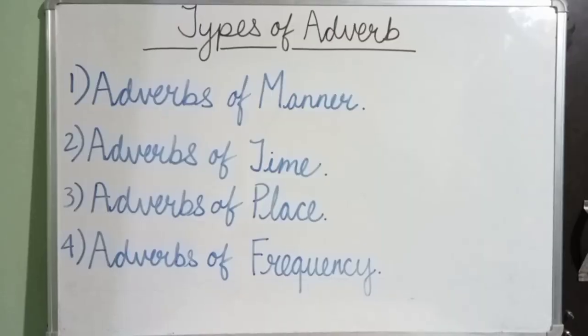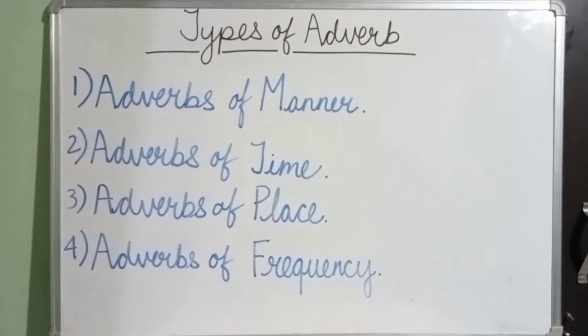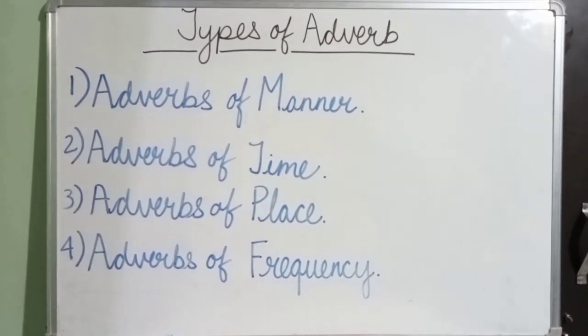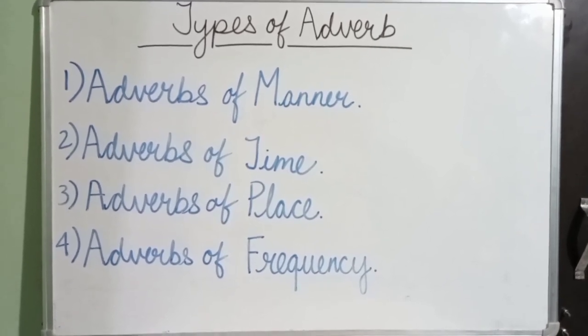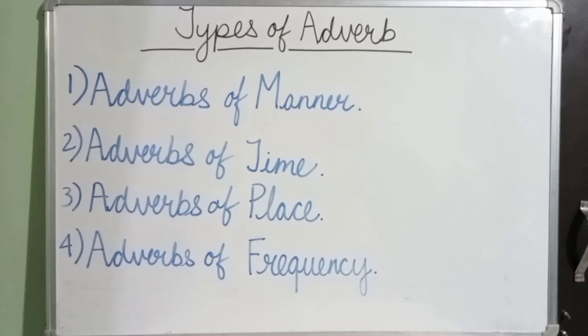As you saw in the example that there is a very slight difference between adjective and an adverb. So always keep in mind that adjective qualifies a noun or a pronoun, whereas an adverb qualifies a verb, adjective, or another adverb. There are mainly 4 types of adverbs. Number 1, adverbs of manner. Number 2, adverbs of time. Number 3, adverbs of place and adverbs of frequency.